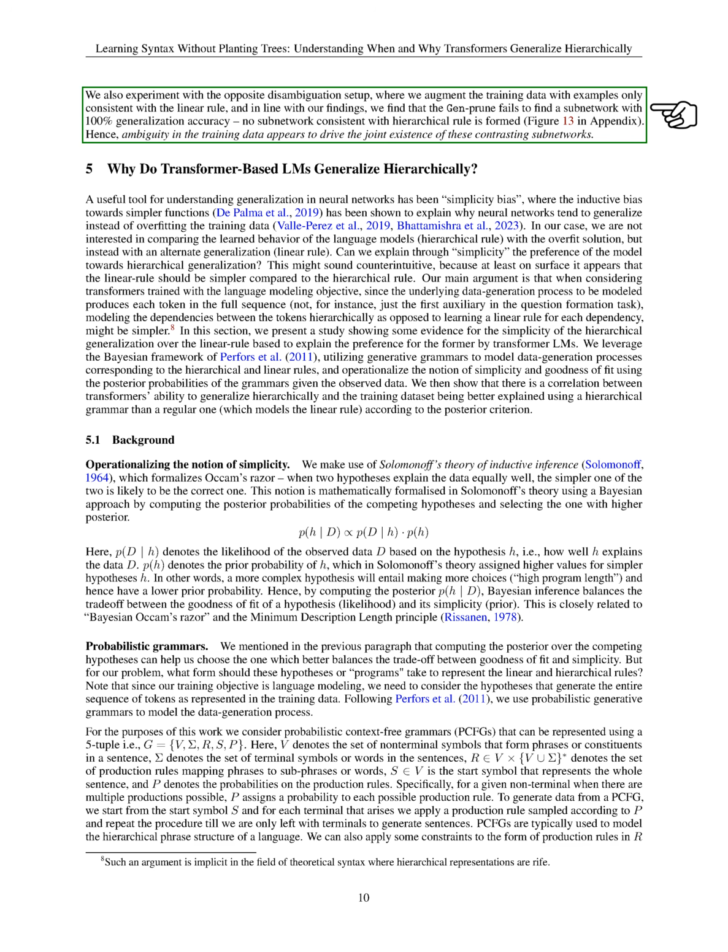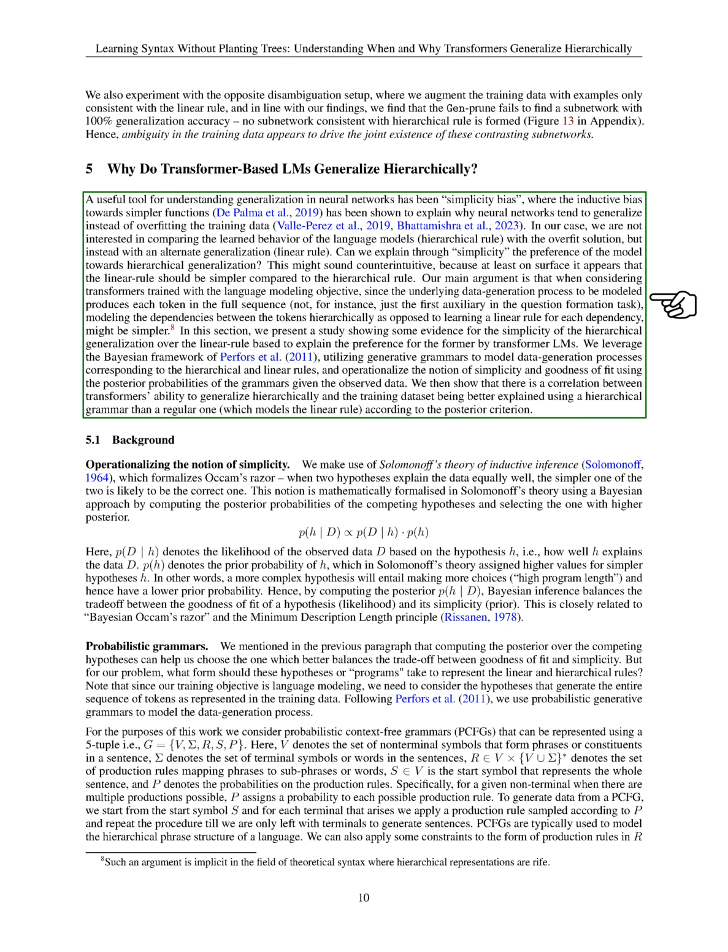Section: Why do transformer-based LMs generalize hierarchically? In this section, we explore why transformer-based language models, LMs, tend to generalize hierarchically. We consider the concept of simplicity bias, which suggests that neural networks prefer simpler functions to avoid overfitting. Our focus is on comparing hierarchical generalization, hierarchical rule, with an alternative generalization, linear rule, rather than overfit solutions. Despite the initial impression that a linear rule is simpler than a hierarchical one, we argue that modeling dependencies between tokens hierarchically may actually be simpler for transformers trained with a language modeling objective.